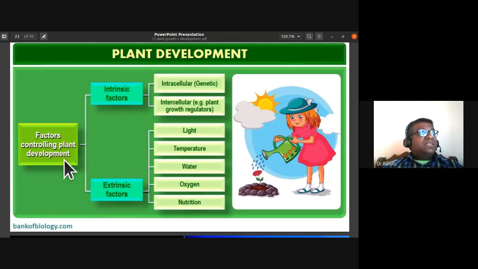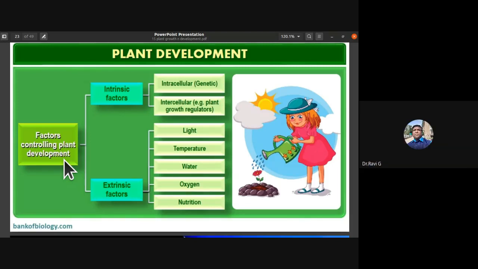All that we have discussed in the deficiency symptoms during the mineral nutrition chapter. So the nutrients that they get also play an important role in the proper development of plant. So there are extrinsic factors, external factors, and intrinsic factors, internal factors. Intrinsic factors can be intracellular, within the cell, that is genetic factor. It can be intercellular, that is the plant growth regulators.